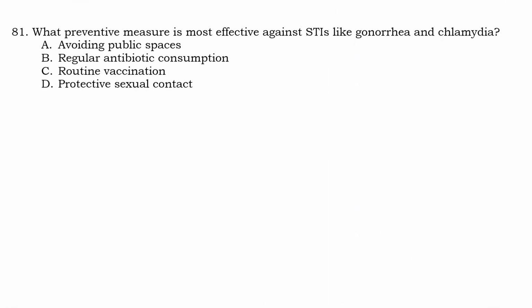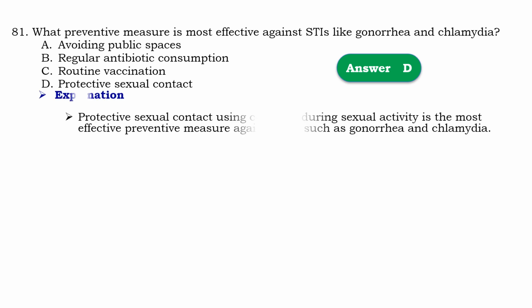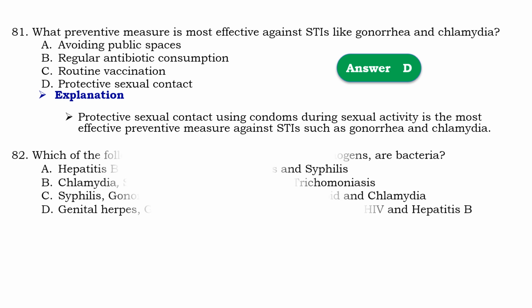Question number 81. What primitive measure is most effective against sexually transmitted infection like gonorrhea and chlamydia? So that should be D, protective sexual contact. Means that protective sexual contact using condoms during sexual activity is most effective primitive measures against sexually transmitted infections such as gonorrhea and chlamydia.